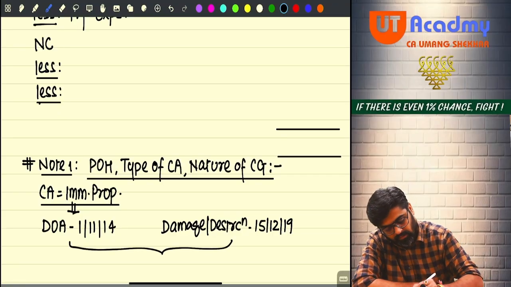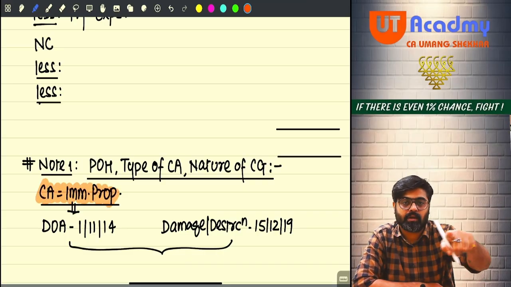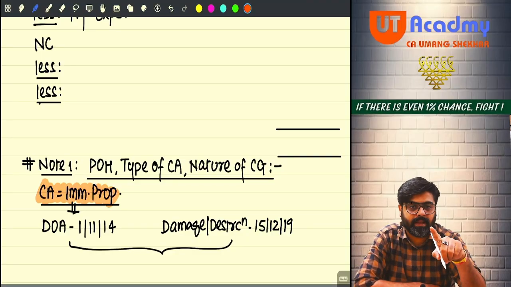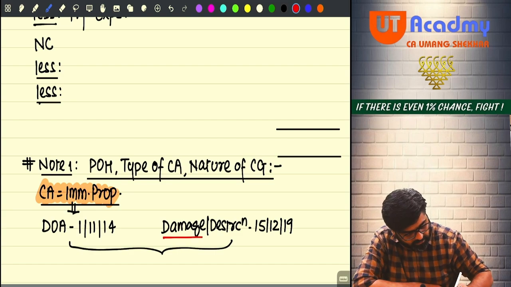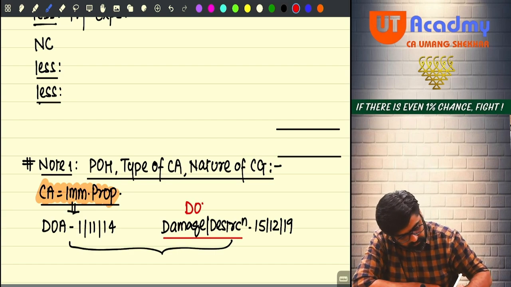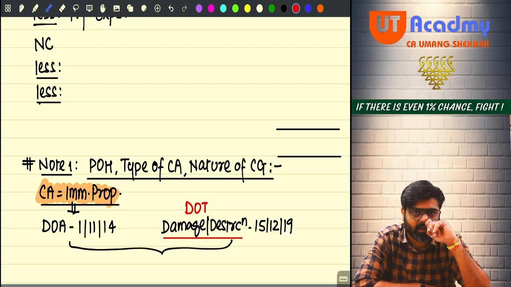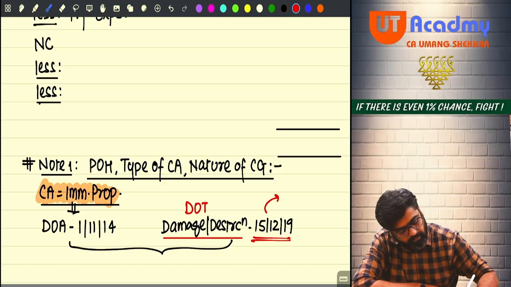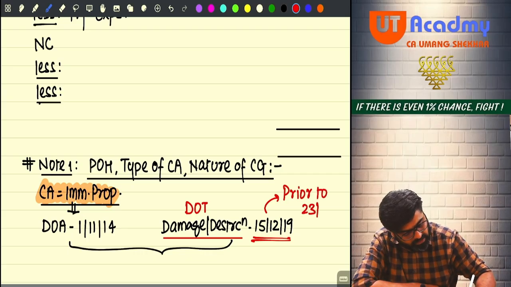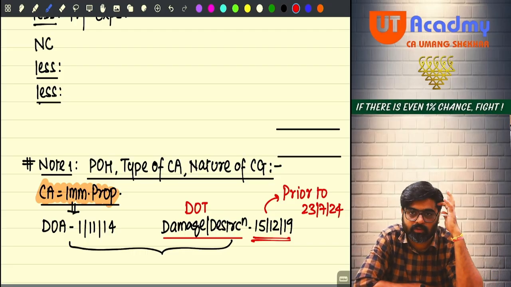The property was immobile property. This is the period of holding of immobile property. Now tell me one thing. Are you considering this date as your date of transfer? This is considered to be the date of transfer. Now check. The date of transfer is prior to 23rd July 2024. Isn't it? Is this date prior to 23rd July 2024?